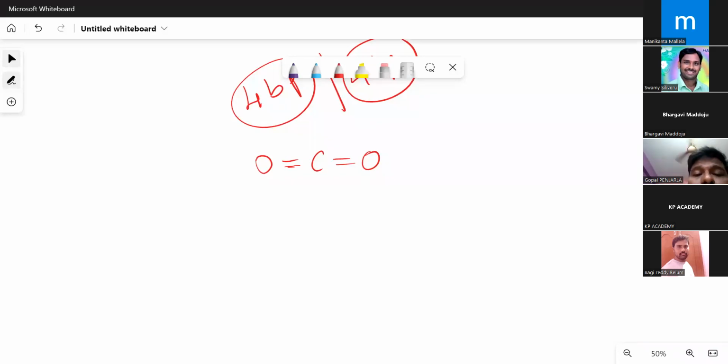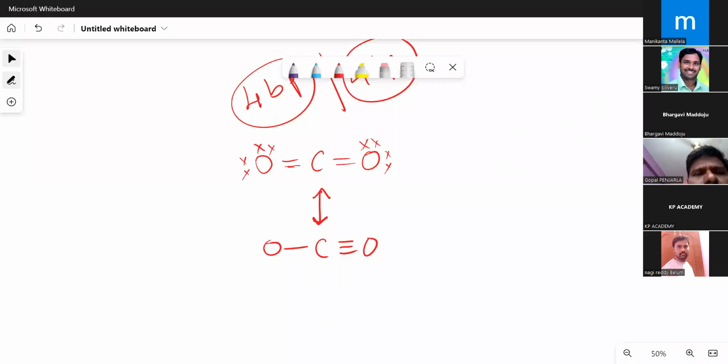Now, 8 electrons are present here. How many lone pairs are present according to this? I'm giving like this. Why? Because around the carbon, 8 electrons are there. Around oxygen, I need 4 more. I have just arranged 2 lone pairs here, 2 lone pairs here. Now, every atom is happy, isn't it? Every atom is happy with 8 electrons. But there is one more probability that these bonds can be like this also.